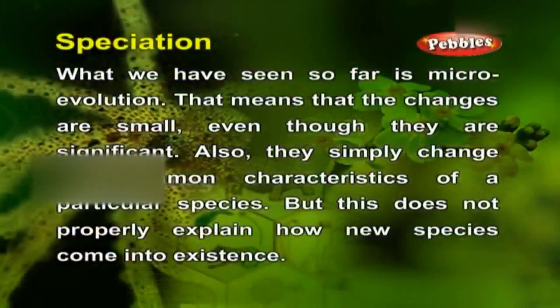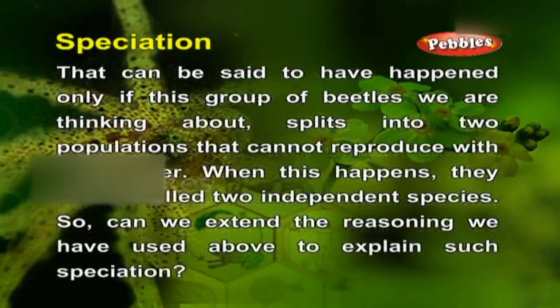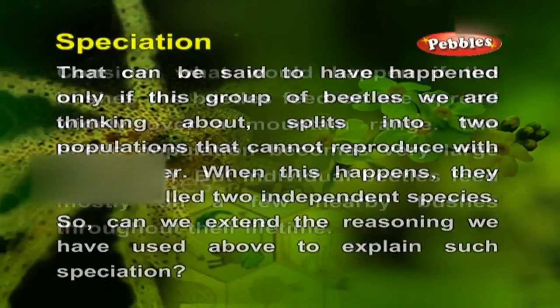Speciation. What we have seen so far is microevolution. That means that the changes are small even though they are significant. Also, they simply change the common characteristics of a particular species, but this does not properly explain how new species come into existence. That can be said to have happened only if this group of beetles we are thinking about splits into two populations that cannot reproduce with each other. When this happens, they can be called two independent species. So, can we extend the reasoning we have used above to explain such speciation?